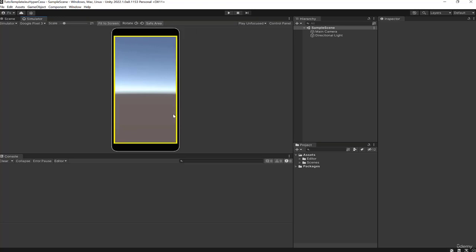This will put a little yellow outline. This will show the safe areas, that is to say the areas that should be left free, because potentially the player will not see or will not always have access outside these areas. So we're going to concentrate on creating our interface in this area.